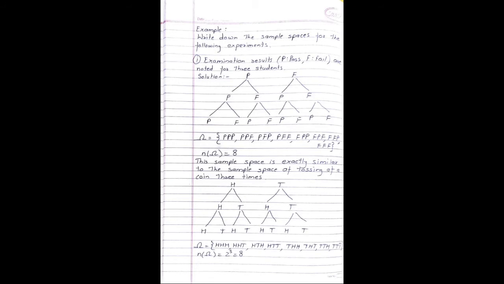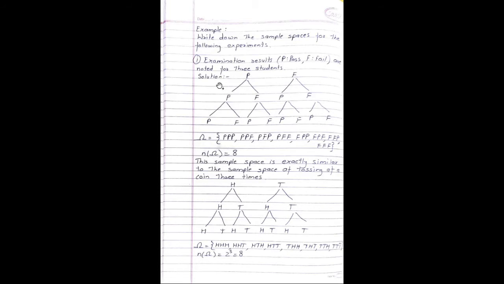Let us see some examples based on sample spaces and events. Example: write down the sample spaces for the following experiments. Examination results, P for pass and F for fail, for 3 students.